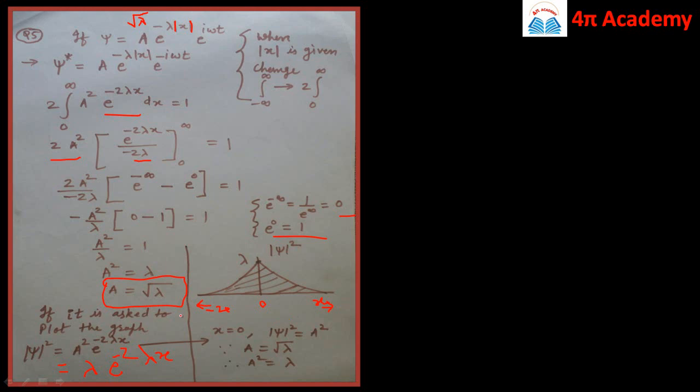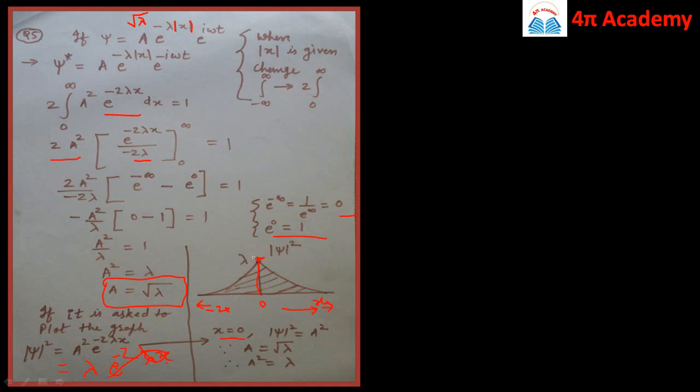Then if it is asked to plot the probability density, then we can plot it, that is mod of psi square on the y-axis and this is the x-axis. So what is the maximum value of mod of psi square? For x being 0, if x is 0 then this will be e raised to power 0, which is equal to 1, it means that this term will be 1 and therefore the maximum value of mod of psi square is lambda.